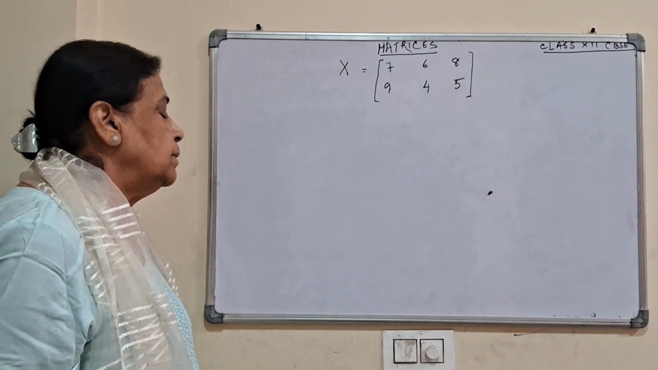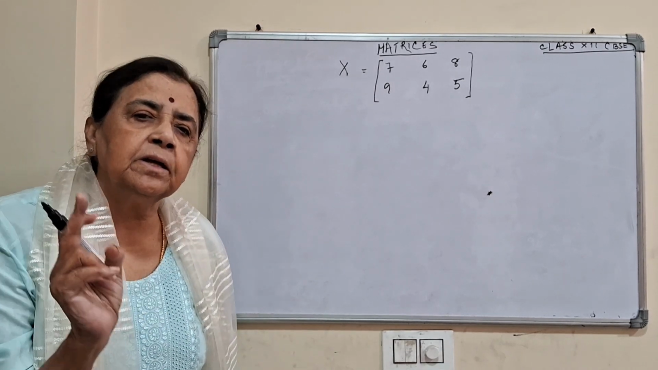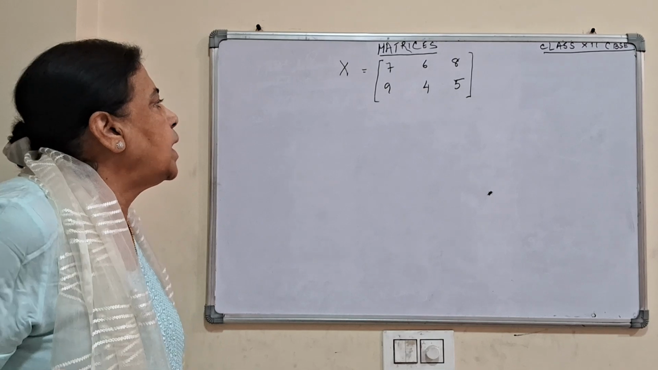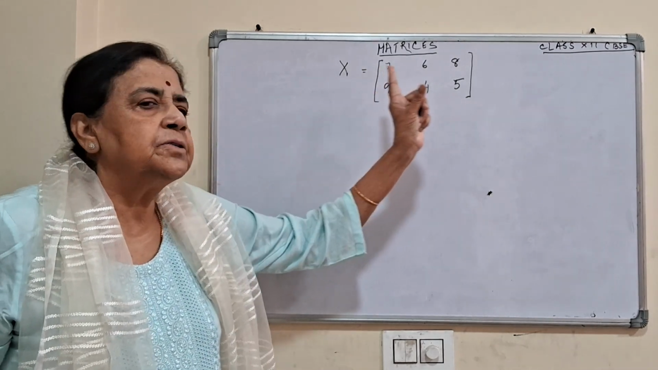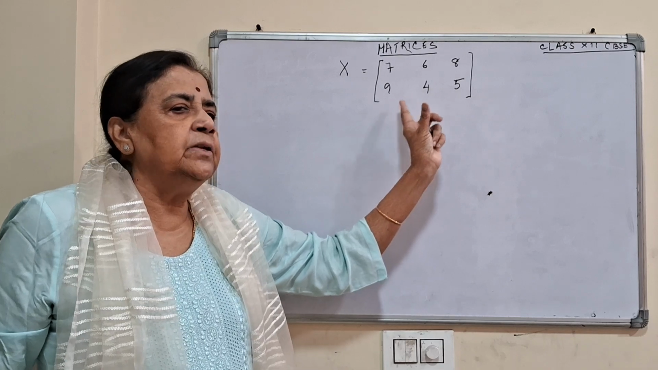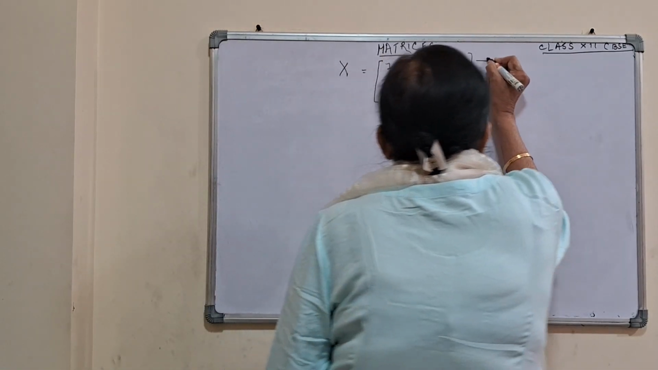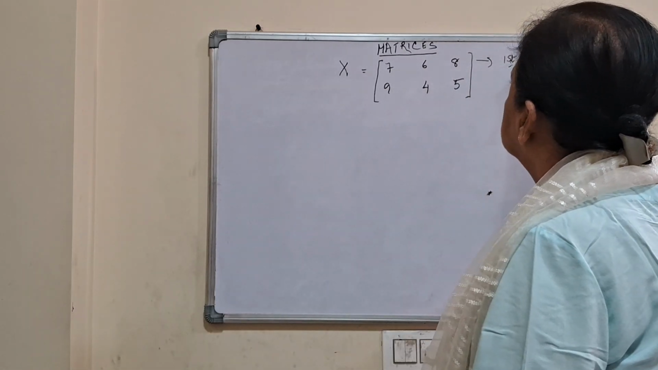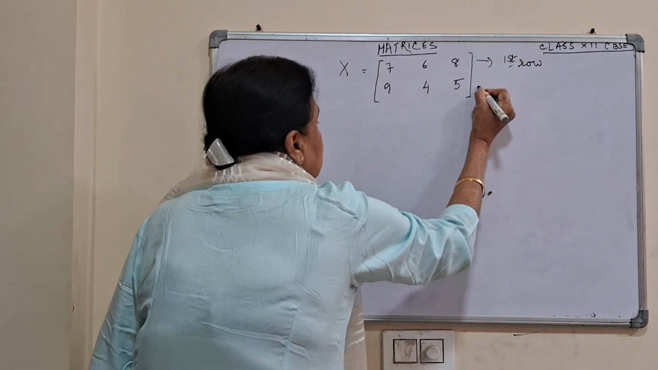Now let us take a matrix. I told you that a matrix is written with a capital letter. I take the matrix and the elements are 7, 6, 8, 9, 4, 5. This is the first row. This is the second row.